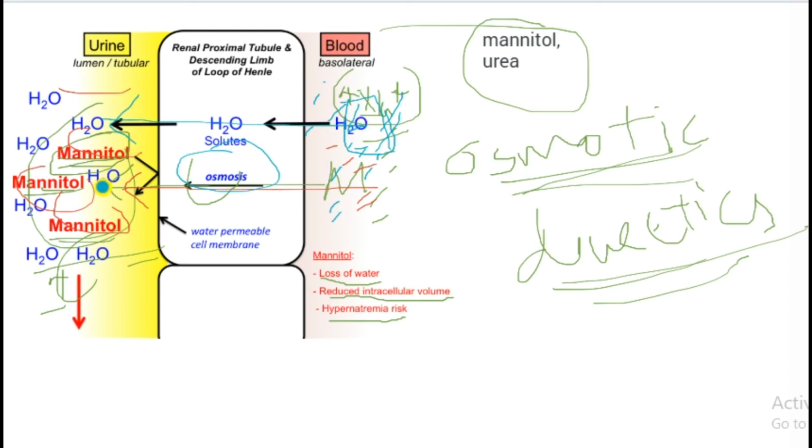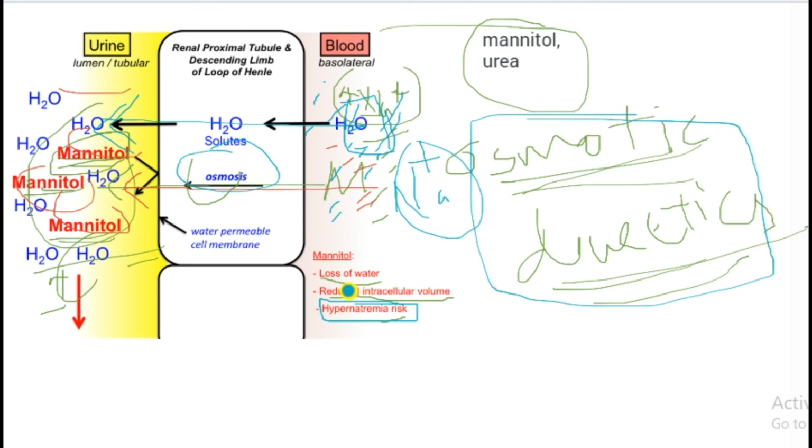Water is going to balance the solute concentration in the lumen, so water comes here. But this time no sodium is coming along with water, because there is a solute present in the lumen, so it causes a hypernatremia risk. And osmotic diuretics are also used for reducing the amount of water in the body and reducing intracellular volume.